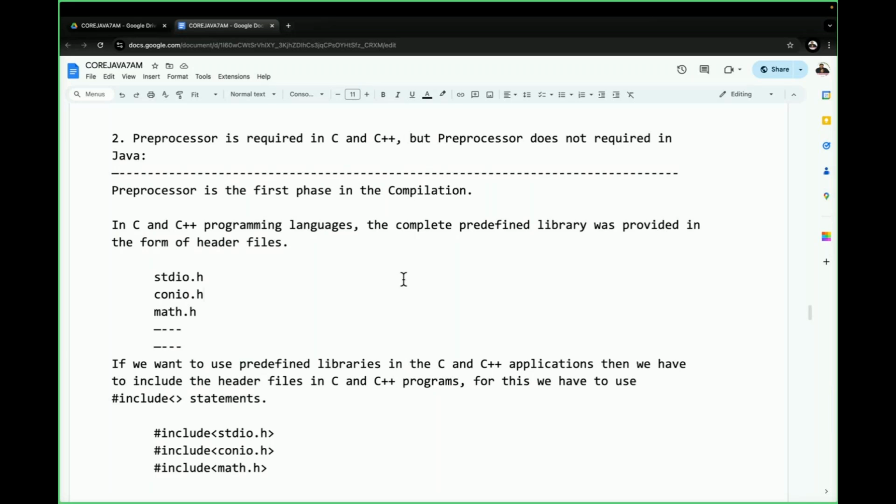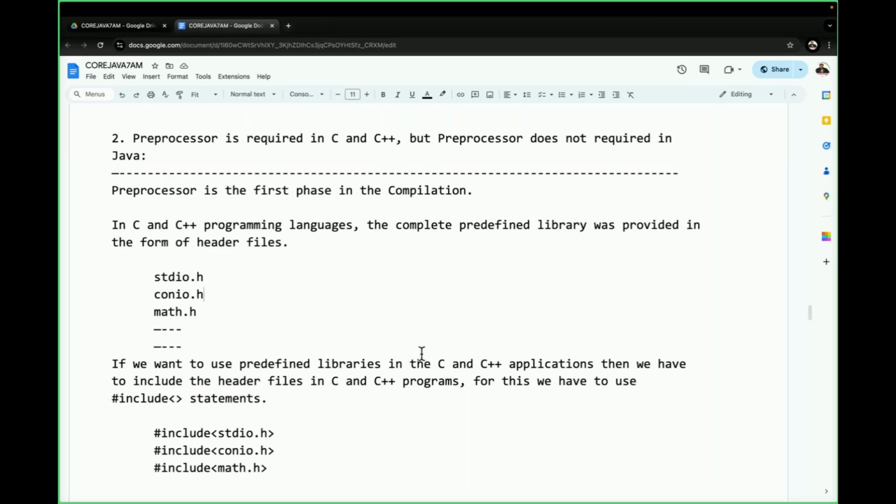Simple point. Coming to the conclusion now, in C and C++, preprocessor is required. Why? Because to recognize the hash include statement and load header files content to the memory, preprocessor is required. But in Java, preprocessor is not required.